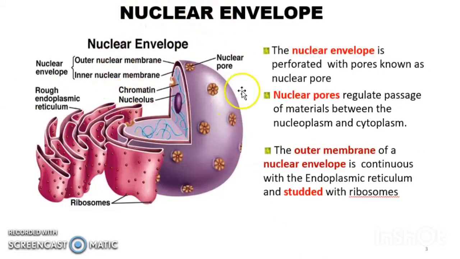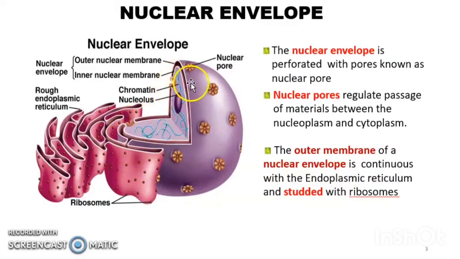The nuclear envelope is perforated with pores known as nuclear pore. Kalau awak tengok based on the structure of the nuclear envelope, it has nuclear pore. This is nuclear pore, and the nuclear pore will regulate passage of material between the nucleoplasm and also the cytoplasm. The outer membrane of the nuclear envelope is continuous with the endoplasmic reticulum and studded with ribosome.